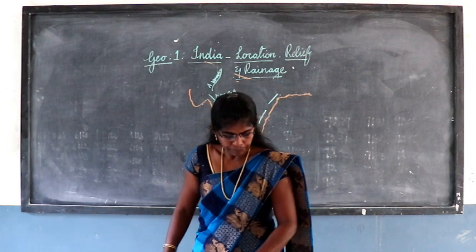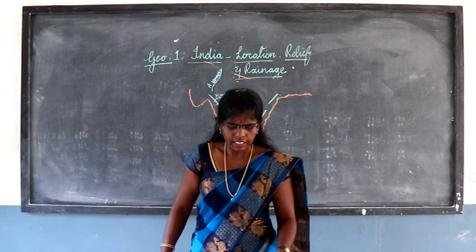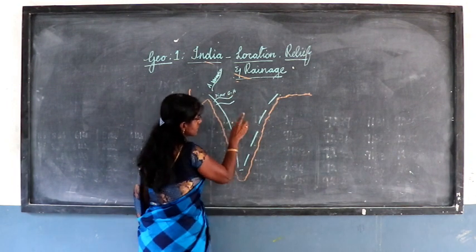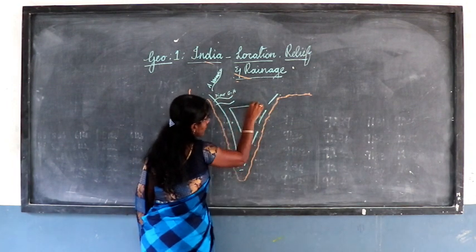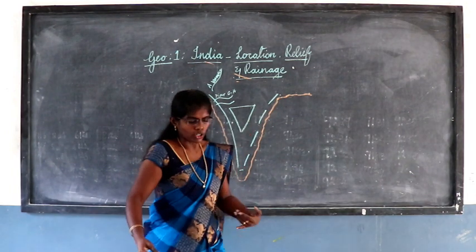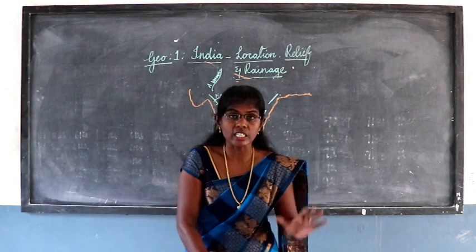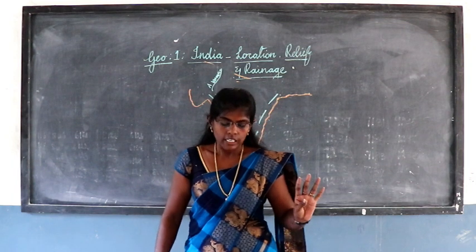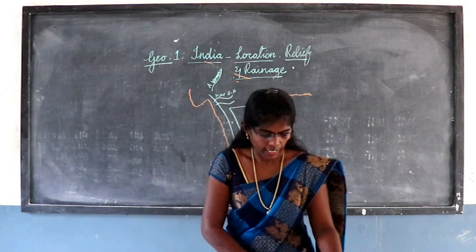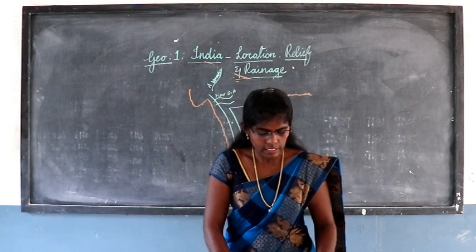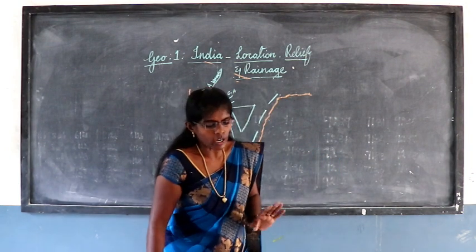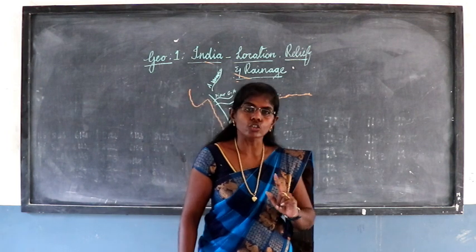The area south of the Narmada and Tapti is called the Deccan Plateau. This is the Central Highland, and this is called the Deccan Plateau. It has a triangular shape pointing downwards. Major rivers we can see in the plateau are the Mahanadi, Godavari, Krishna, as well as the Kaveri. All these major rivers lie to the south of the Vindhyas and flow eastward, falling into the Bay of Bengal.